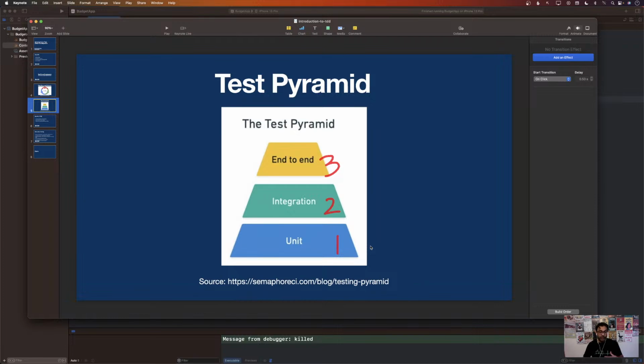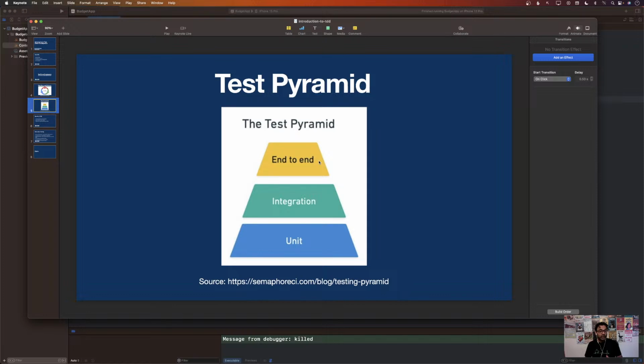Integration tests integrate with different services or different modules that you have. And end-to-end tests are the slowest one, but the reason they're the slowest is because they are testing a lot of stuff. End-to-end tests are one of the best tests that you can use against bugs, against regression.